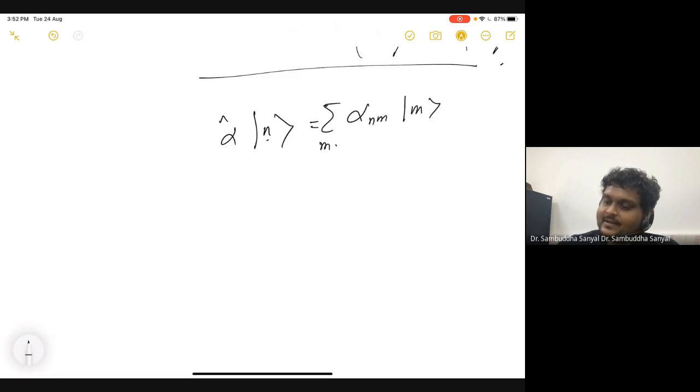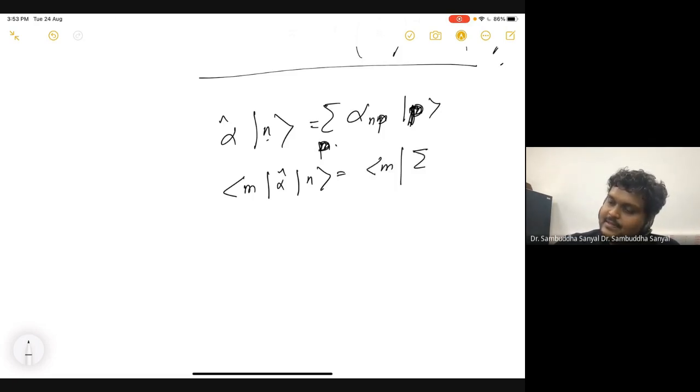Now I multiply both sides by m. I'm using the same notation again and again, so let me use some p. So now I multiply by m the sum over p of alpha n p, p.